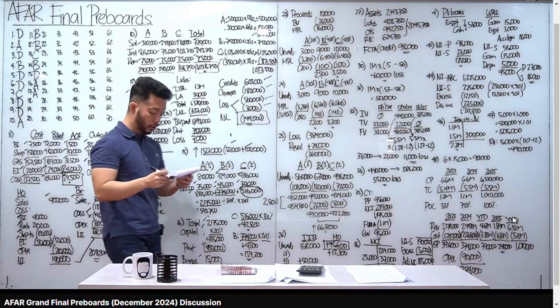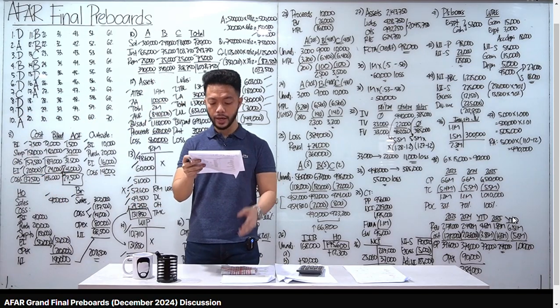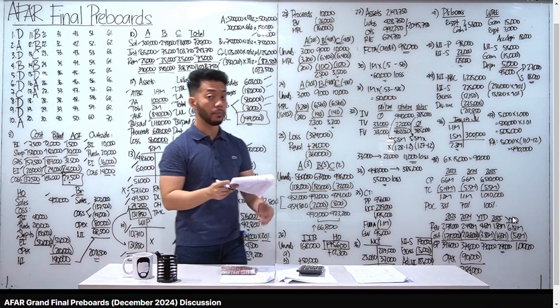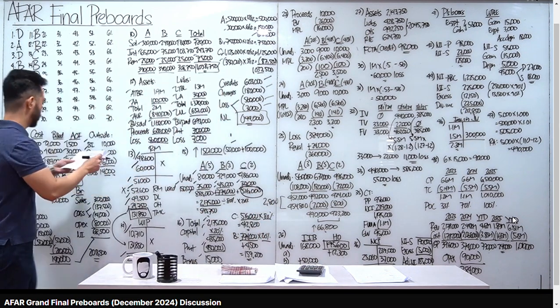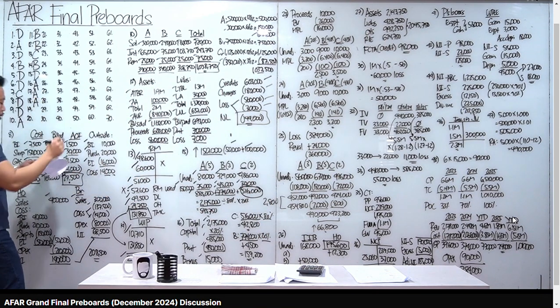Number 18, gains and losses on the hedged asset or liability and the hedging instrument for fair value hedge. Pag fair value hedge, profit or loss. Kapag cash flow hedge, dun ka magiging OCI.